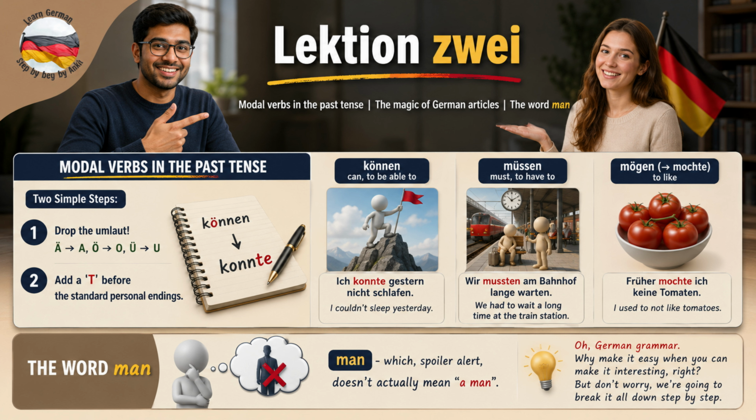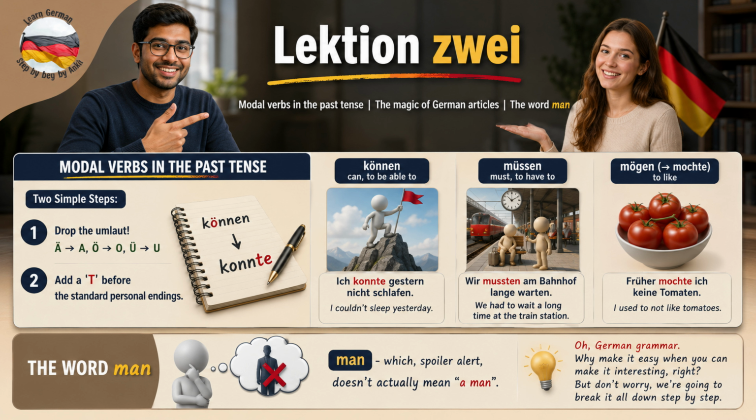Exactly. Let's start with modal verbs in the past tense. Forming the simple past for these is highly predictable if you follow two simple steps. Step 1, drop the umlaut. No dots allowed in the past. If the infinitive has an umlaut like ä, ö, or ü, you change it to a normal a, o, or u. And step 2, add a T before the standard personal endings.